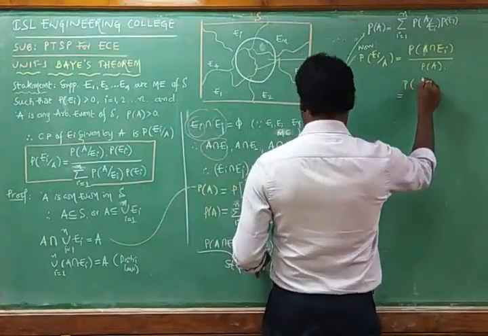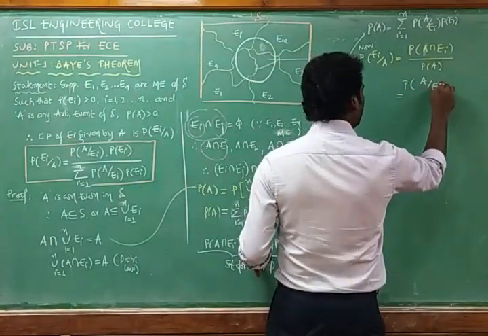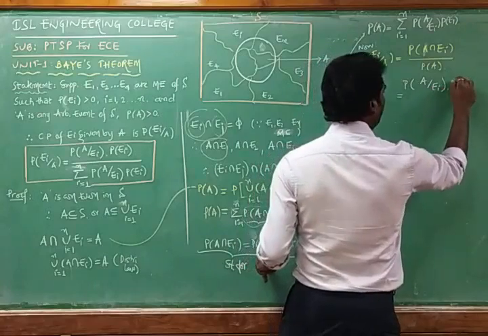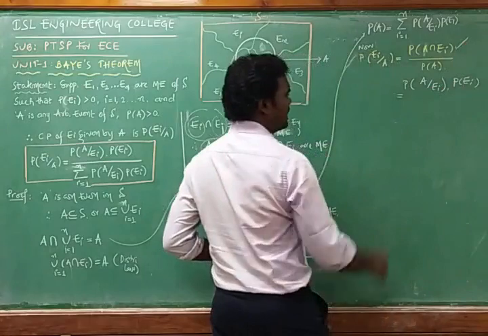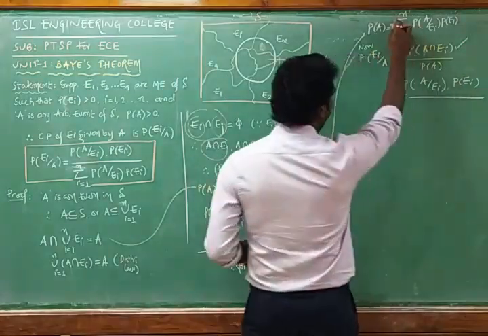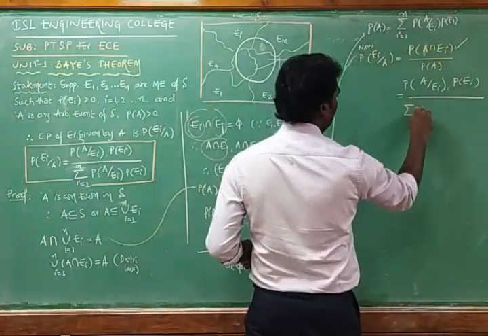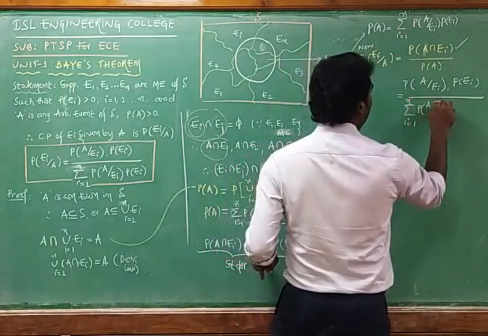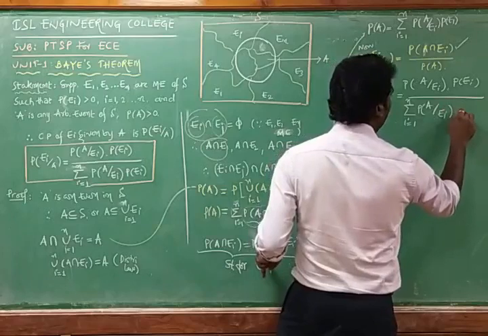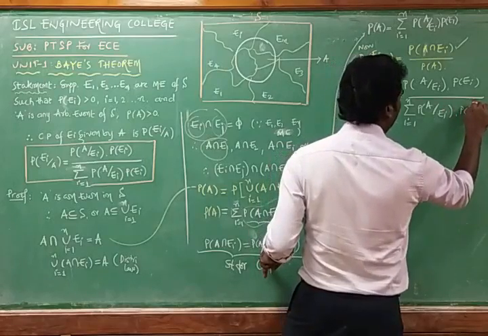Probability of A by Ei into probability of Ei. This is probability of A intersection Ei by probability of A, which is given here as the sum over i equals 1 to n of probability of A by Ei into probability of Ei.